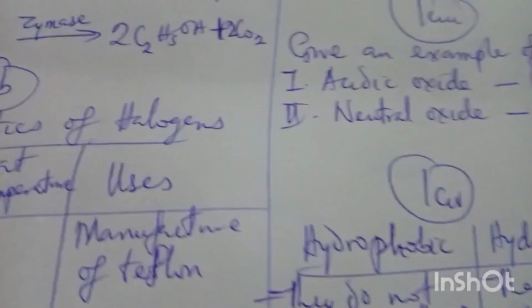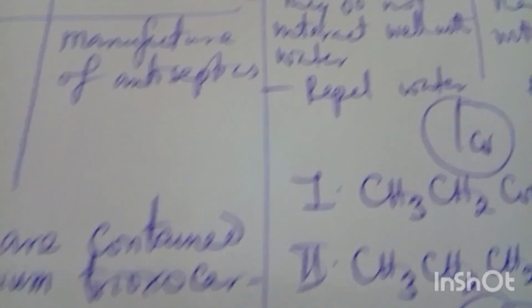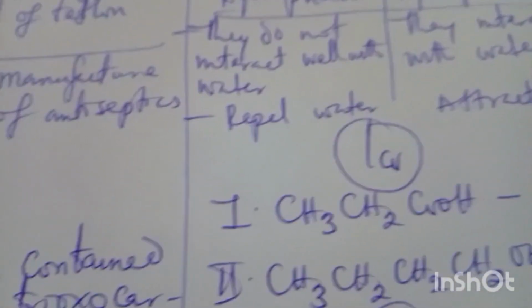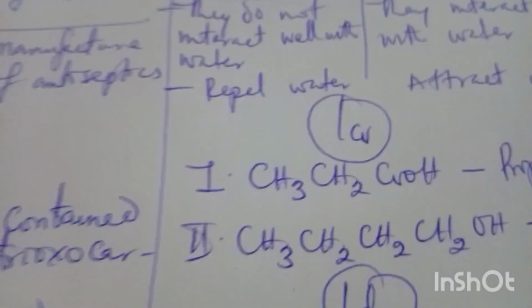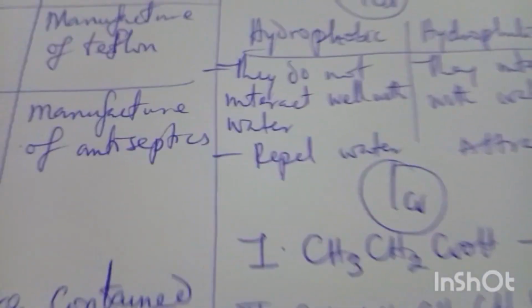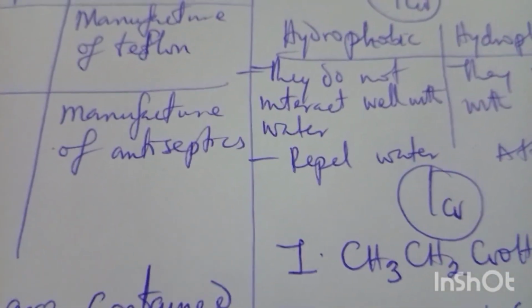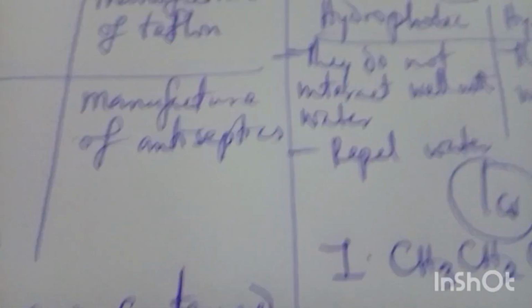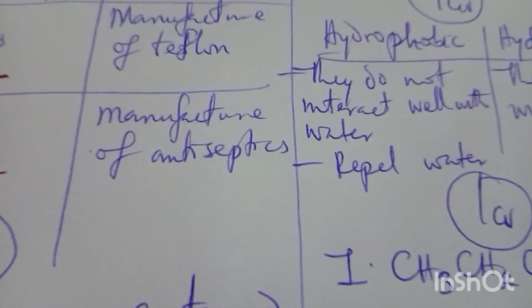Now I'm moving to 1C5. They say you should give the IUPAC name of these compounds: CH3CH2COOH, and CH3CH2CH2CH2OH. The first one, CH3CH2COOH, is a classroom we have to teach, not just be dictating responses.